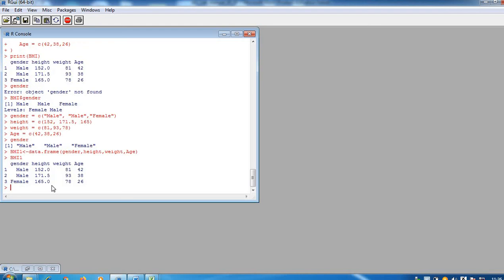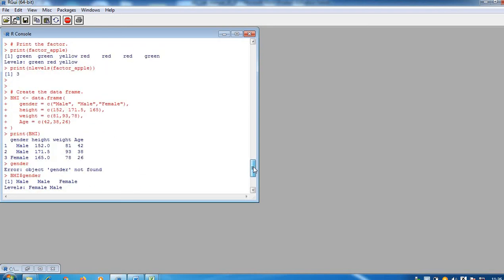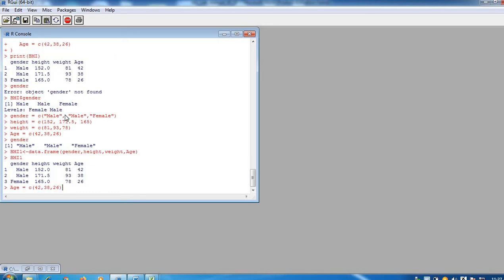Even without print it is displaying. See here, so now BMI1 is also created with similar values. So this is another way to create the data frame. Either you can directly pass the values just like it is passed here, and the second way is you can create all the vectors earlier and pass those vectors as parameters.